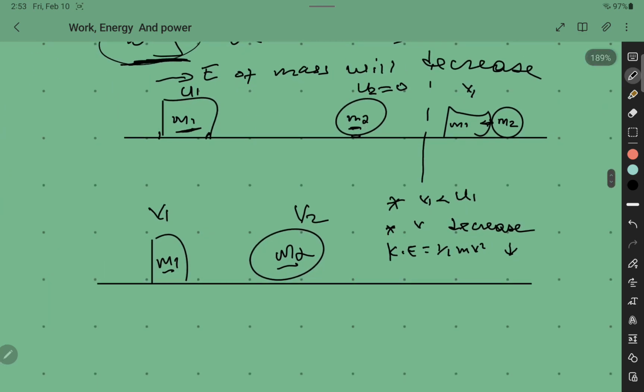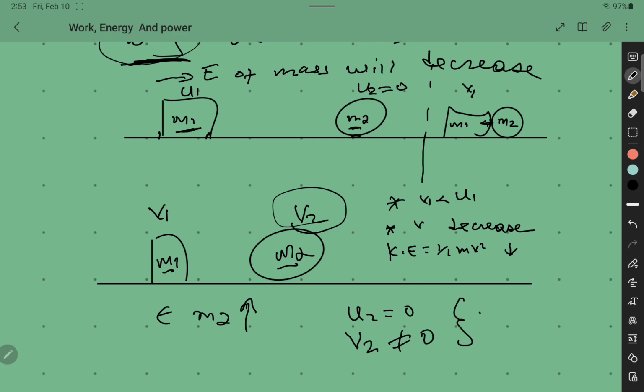Work is done on mass 2, meaning the energy of mass 2 will be what? The energy of mass 2 will increase, because initially U2 was 0. Then after they collide, mass 2 is going to have a certain V2 which is non-zero, meaning mass 2 acquires some kinetic energy after the exchange of force during the collision.